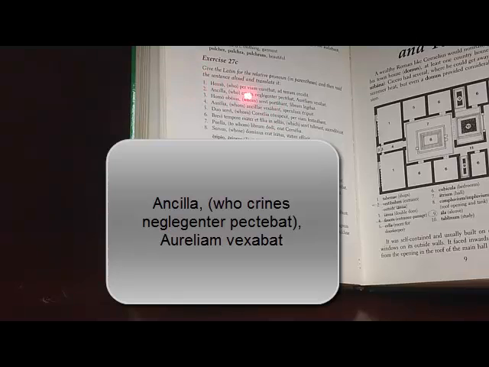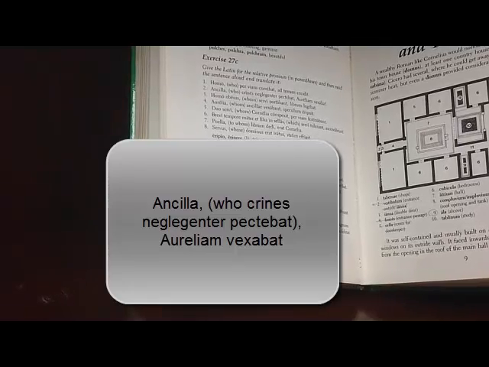So, we're talking about the slave girl, who crines negligenter pectebat. Pecto, pectere. And crines is hair. So, the slave girl, who was negligently combing the hair. Negligenter again is an adverb because of the ter at the end.